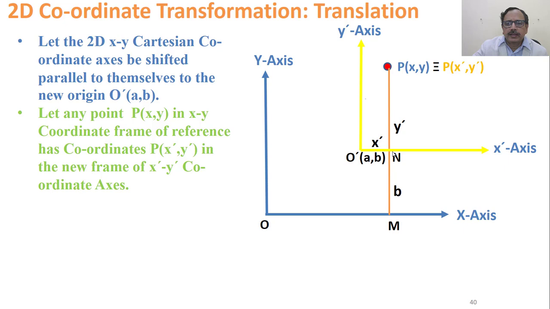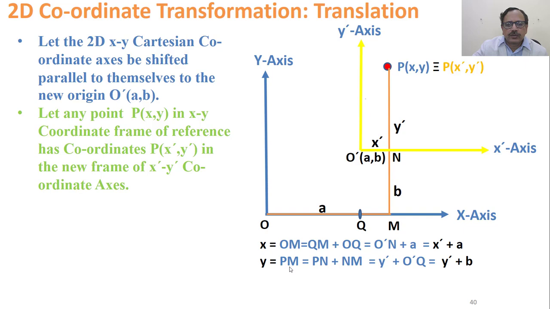This height is your B. This distance OM is your x, OQ is A, QM is B. So x is the distance from O to M. O to M can be broken into OQ plus QM. QM is O dash N, which is x dash, and OQ is A, so this becomes x dash plus A.